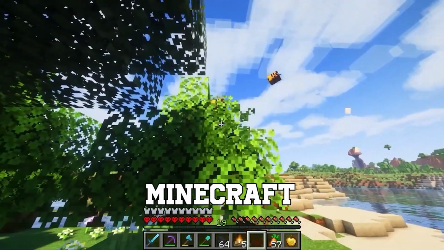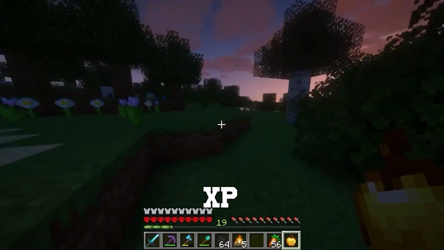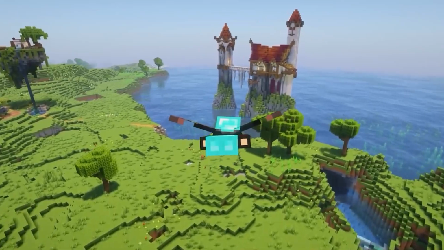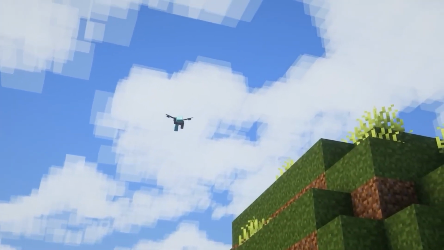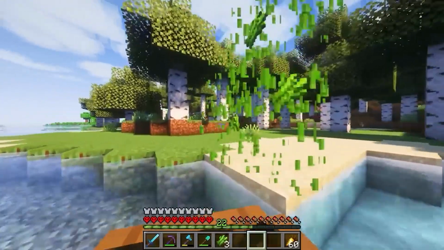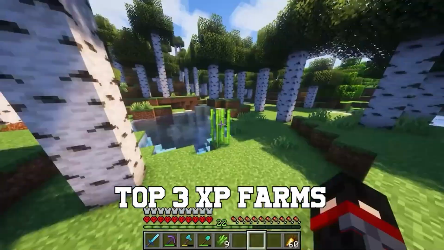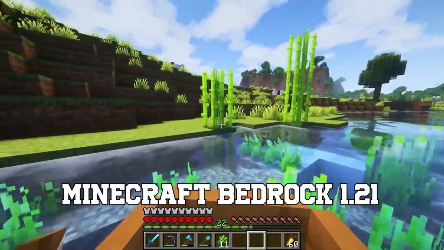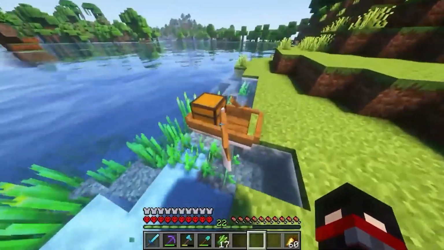Leveling up in Minecraft isn't just about flexing your XP bar, it is about staying ahead of the game. Whether you're a survivor, redstone freak, or just someone who hates grinding, I have the top 3 XP farms in Minecraft Bedrock 1.21 that will skyrocket your XP.